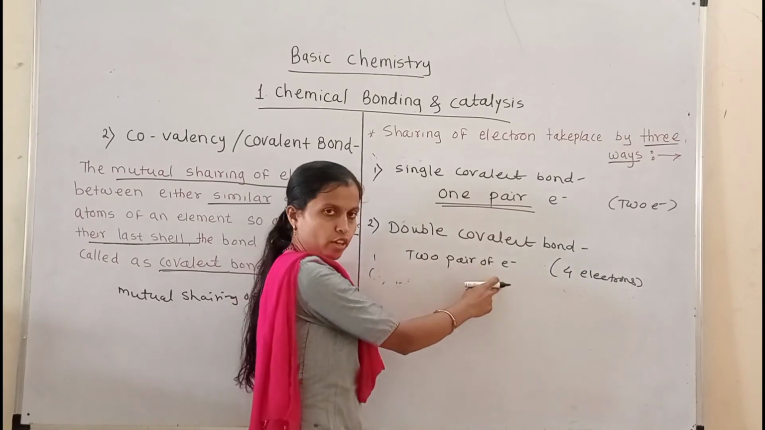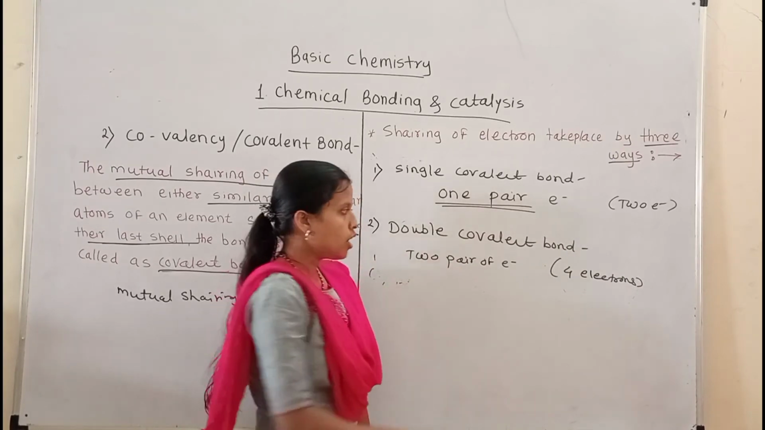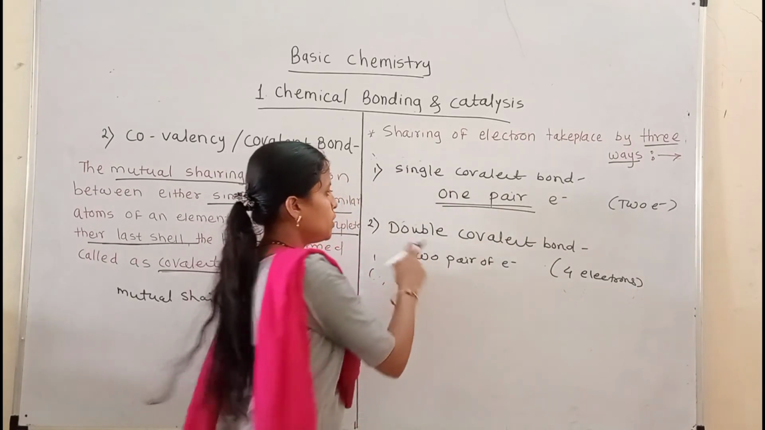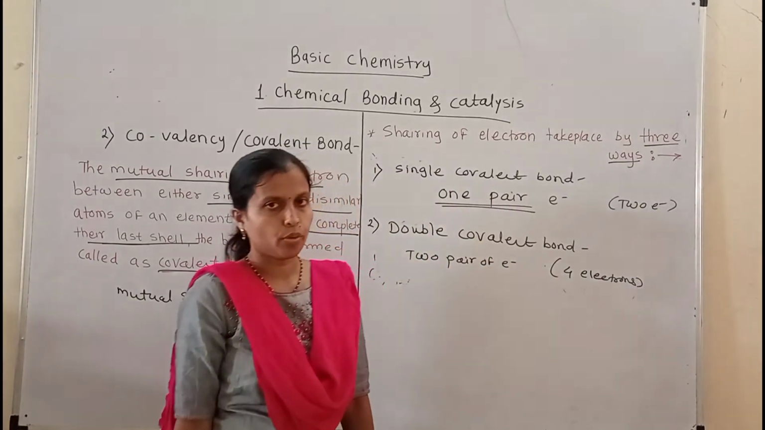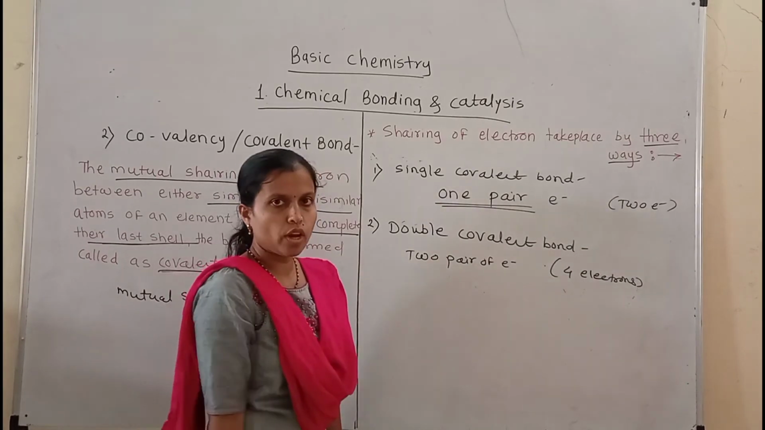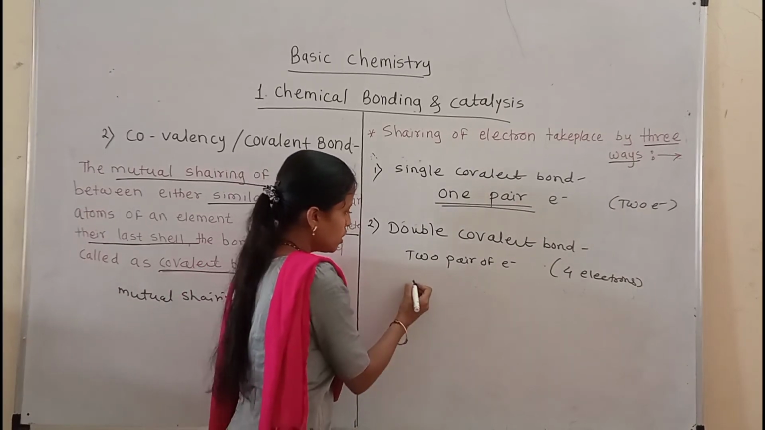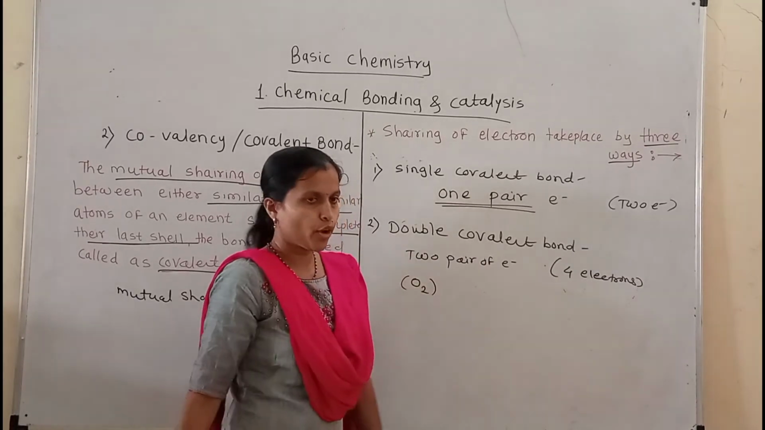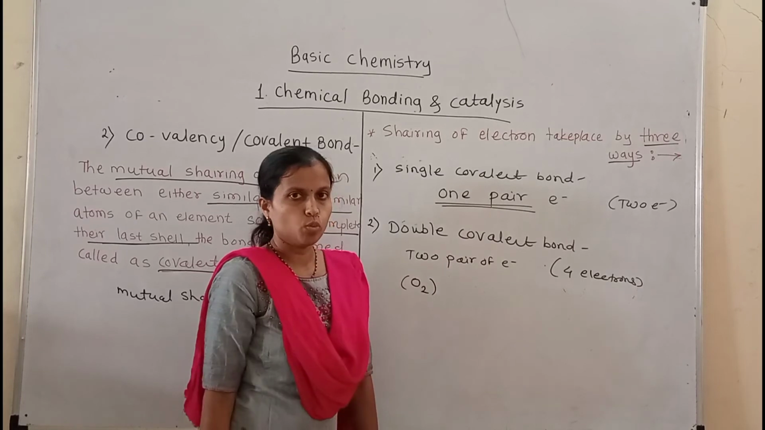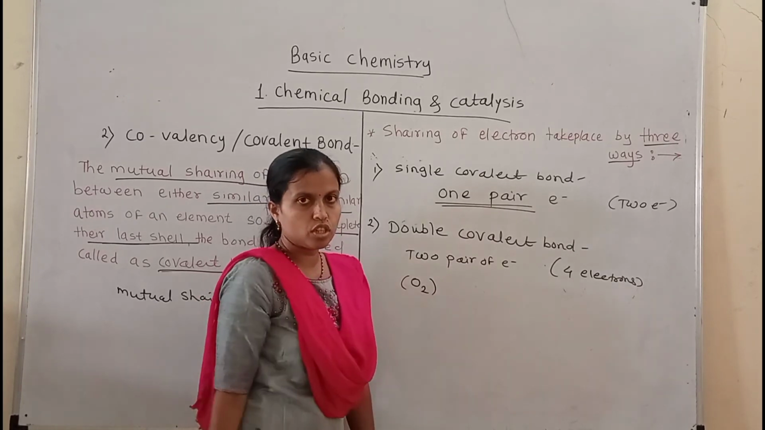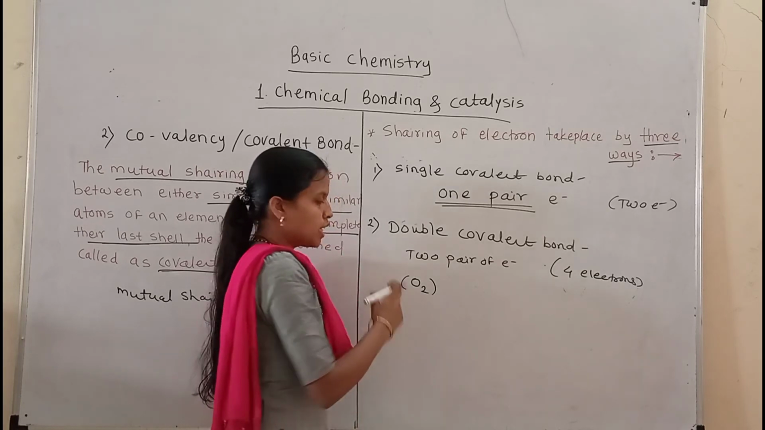When two pairs of electrons are shared with each other, or 4 electrons are shared with each other, then at that time a double covalent bond will be produced. For example, we see how the double covalent bond is formed between atoms. We take the oxygen molecule. The oxygen molecule has the formula O2. This oxygen molecule has two atoms of oxygen, so it is diatomic.